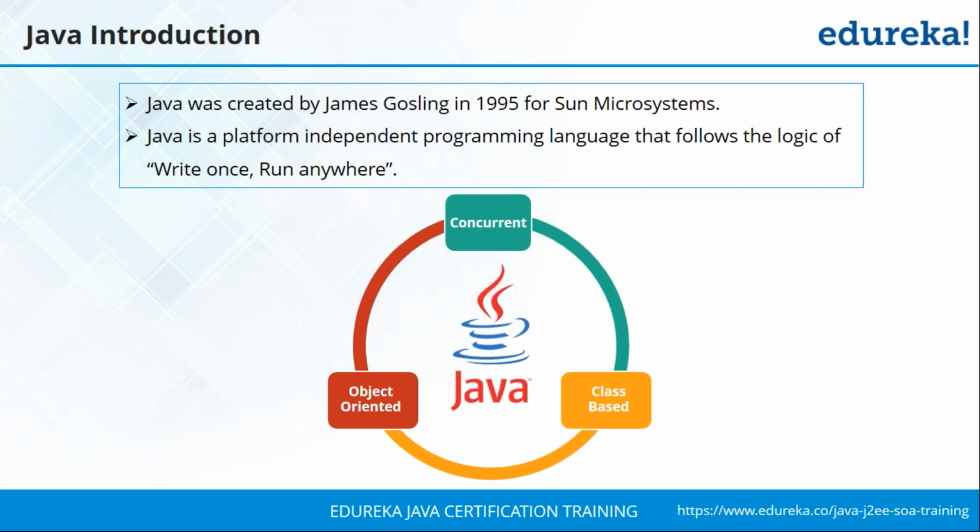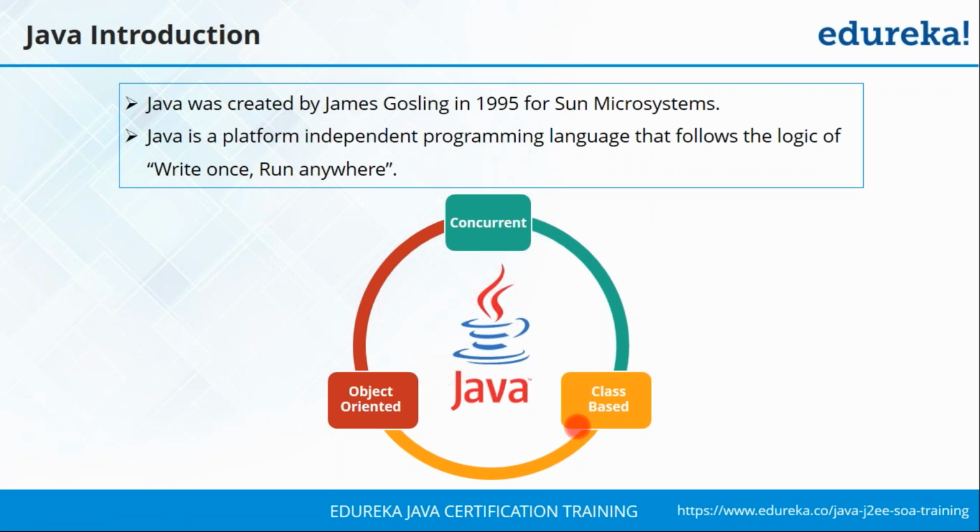Now, there are mainly three key features of Java. Java follows a concurrent approach. When I talk about concurrency, it basically means that when you have a lot of statements that need to be executed, rather than executing them one after the other, you can execute them concurrently and thereby increase the overall efficiency as well. This saves you a lot of time, and this can be achieved using Java.